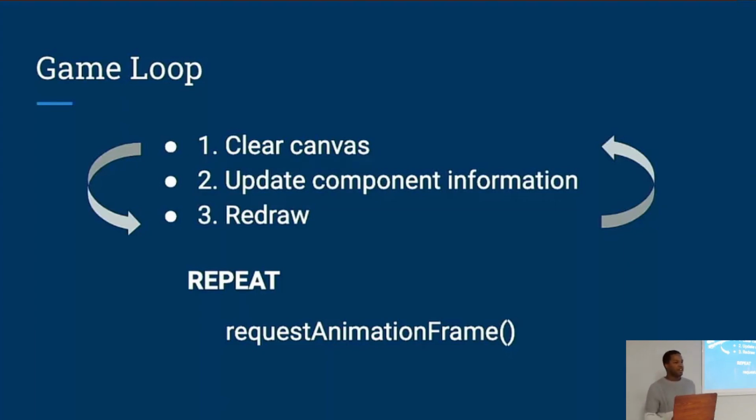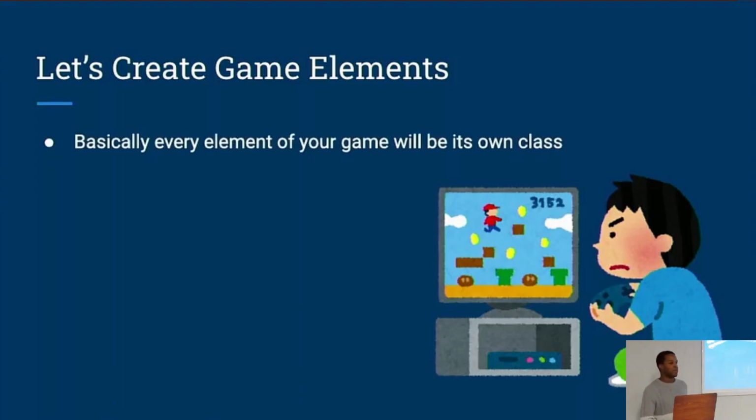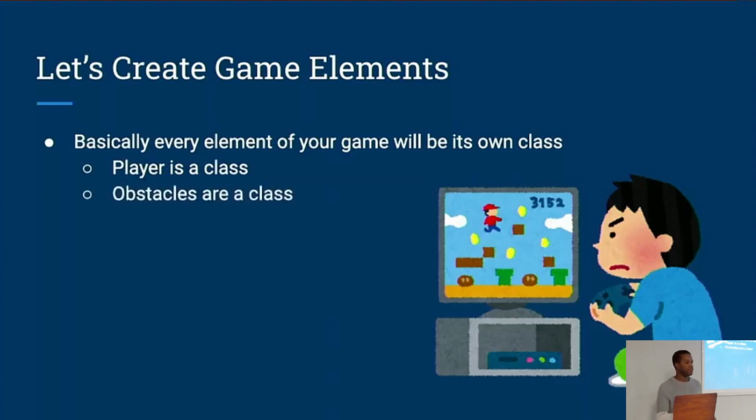Okay, so now that we've set up our canvas and we have our game loop up and running, let's talk about actually putting some things in our game. I mentioned at the beginning of this talk that if you want more practice with object-oriented programming, video games are a good way to do that. The reason is that basically everything in your game is going to be its own class. To give some examples, in the game that I showed you, the player is its own class called Player. So the little white square is its own class. And then all of the obstacles were their own class. Often it's helpful if you make your entire game into a class and then have your player and obstacle classes live inside of that class.